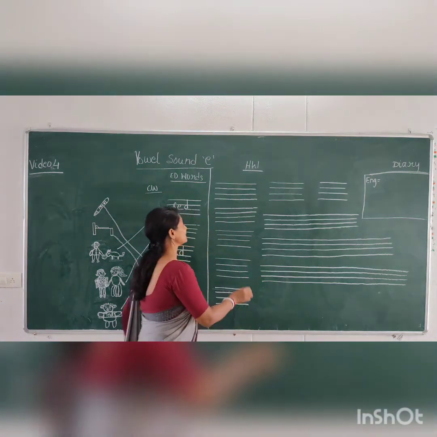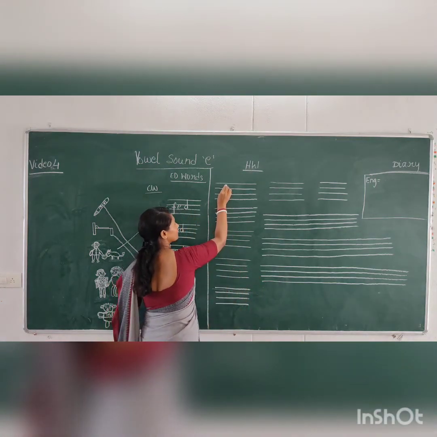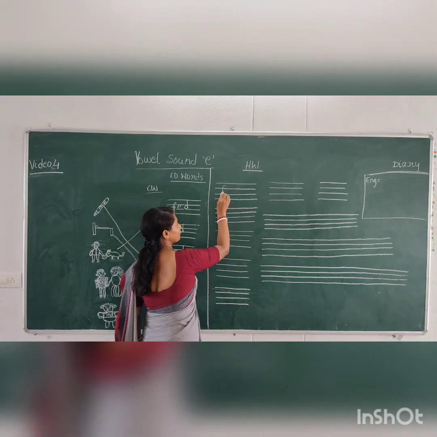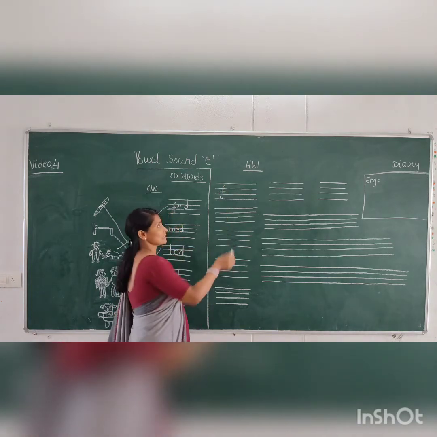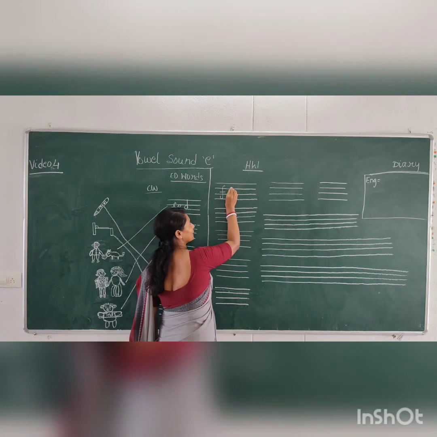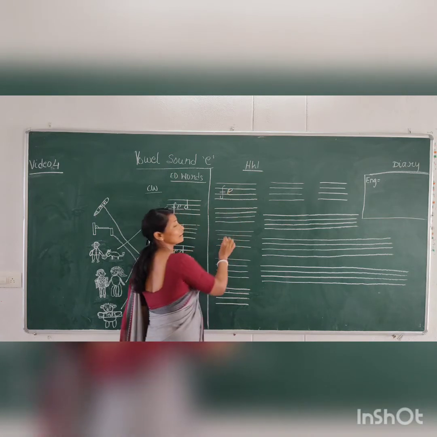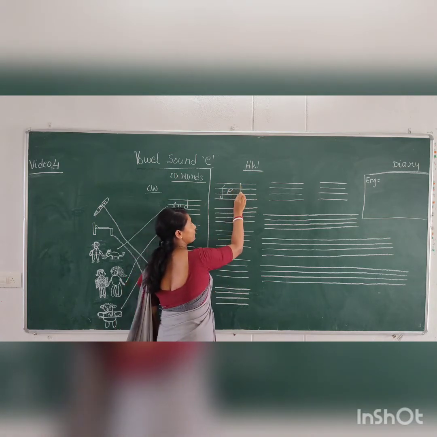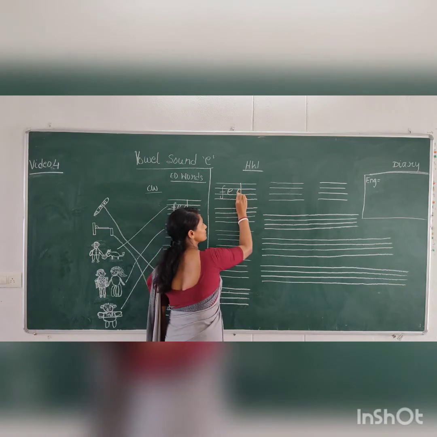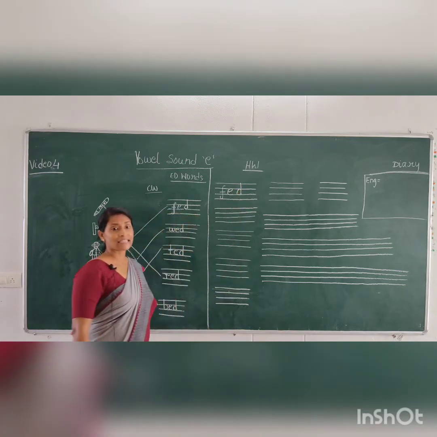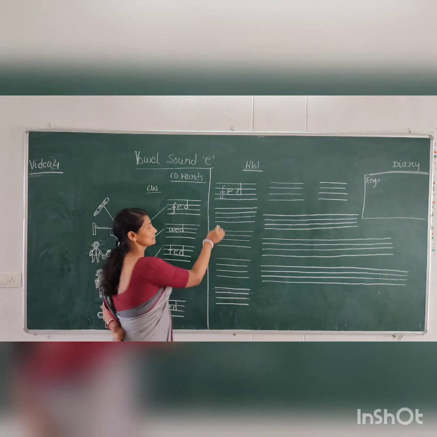Let's take fed. F. This, the middle line, E, then from up and then like this is D, that is fed.